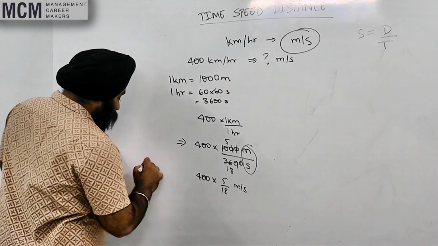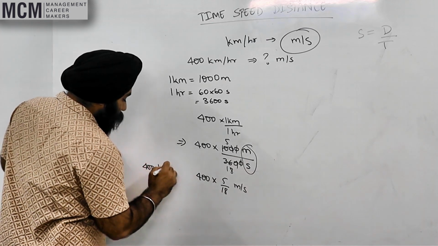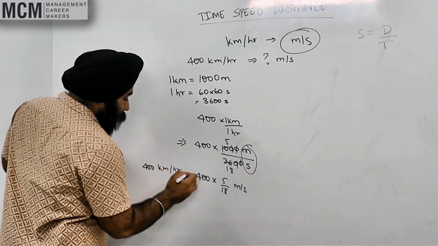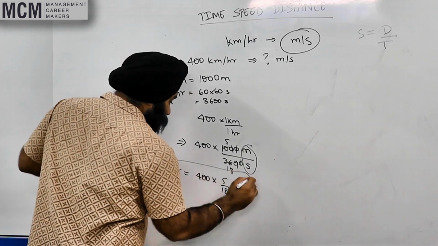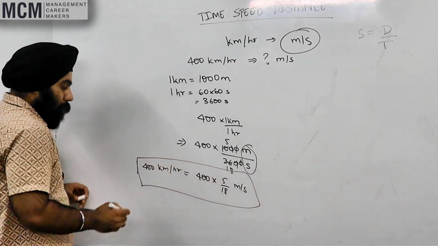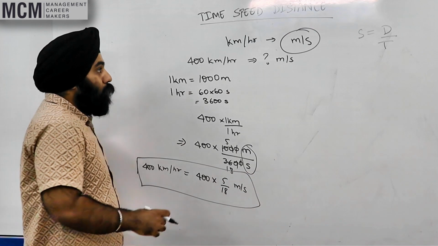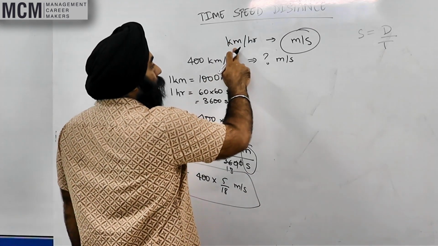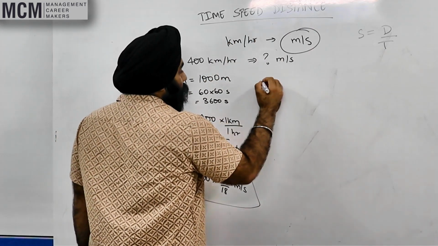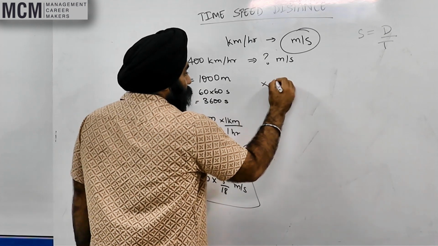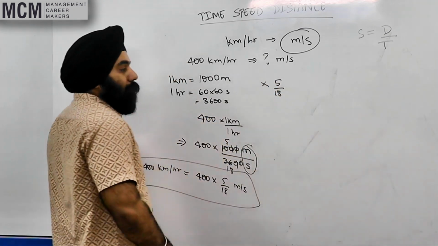So 400 kilometers per hour is equal to 400 into 5 by 18 meters per second. To convert from kilometers per hour to meters per second, you have to multiply by 5 by 18.